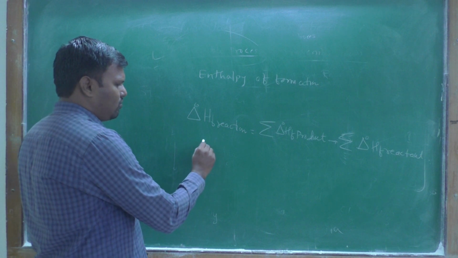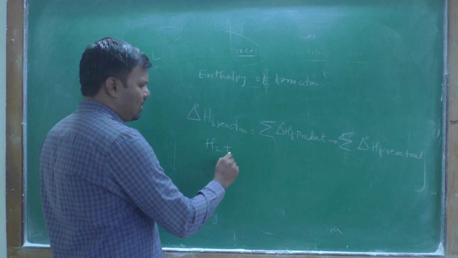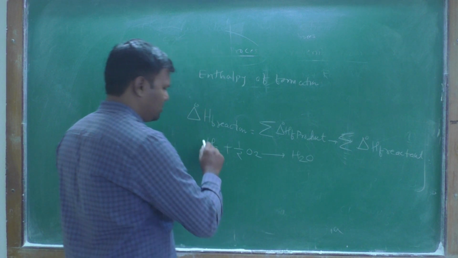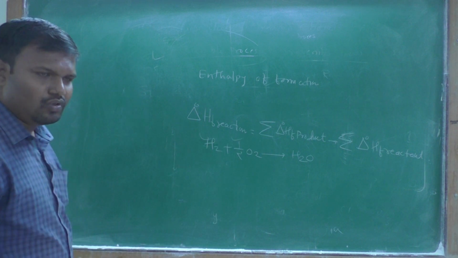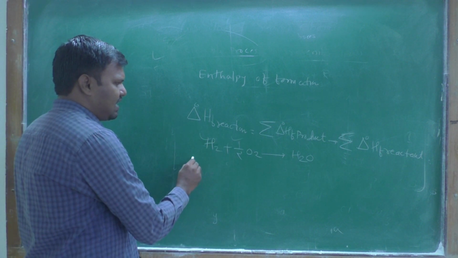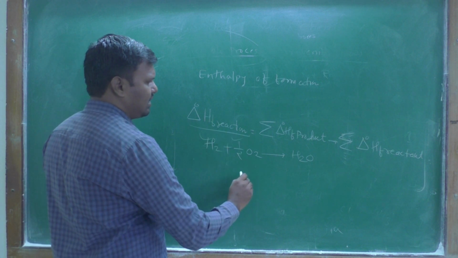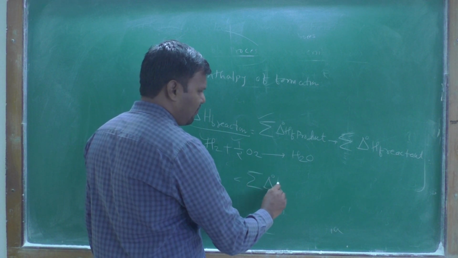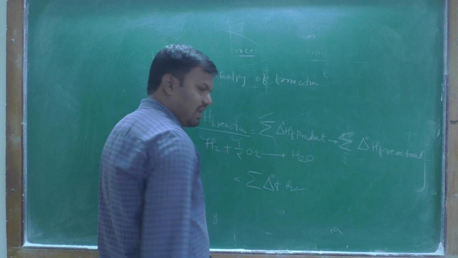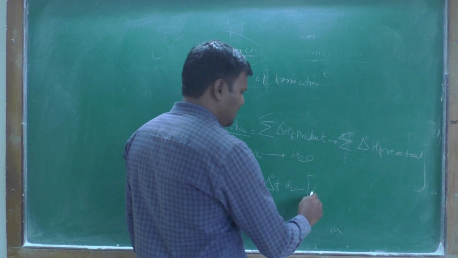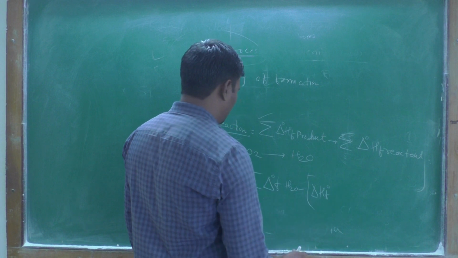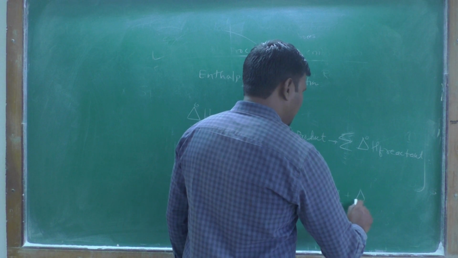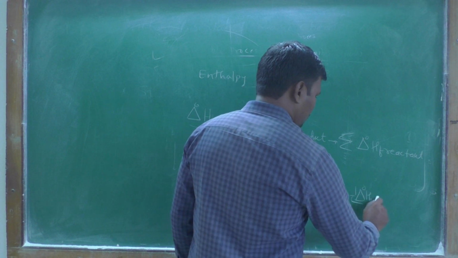Suppose you have H2 plus 1/2 O2, and you obtain H2O. These are the elemental forms of H2O. Then for this reaction, you can find delta H by using delta H0F of H2O minus delta HF0 of H2 plus delta HF0 of O2.